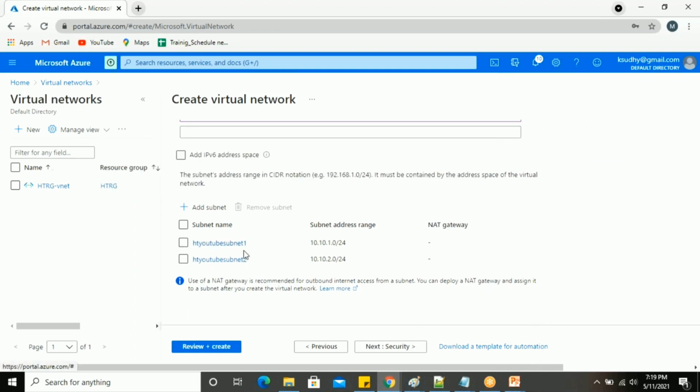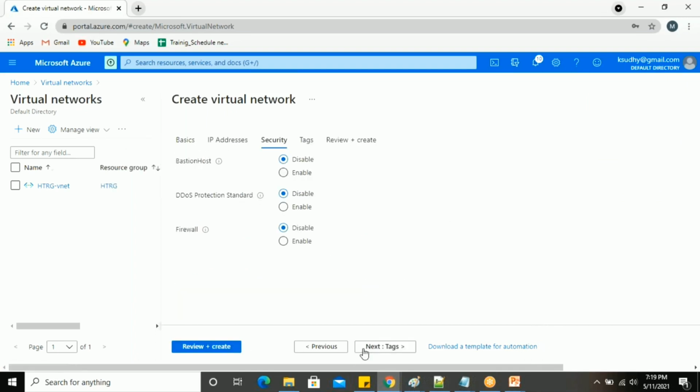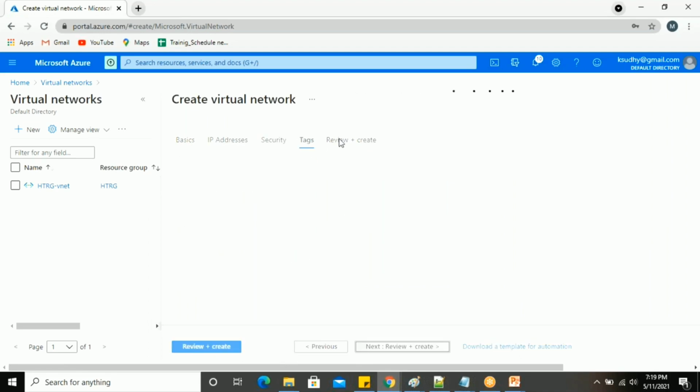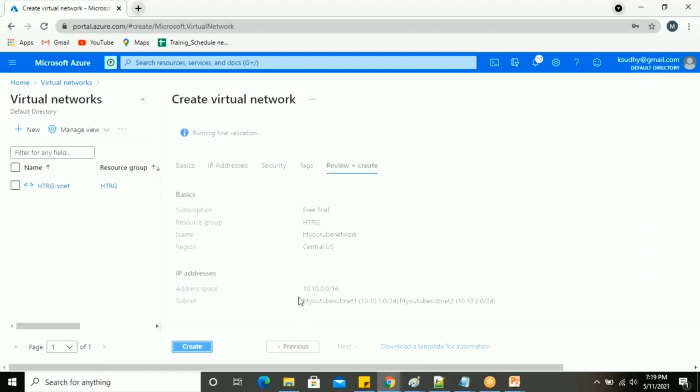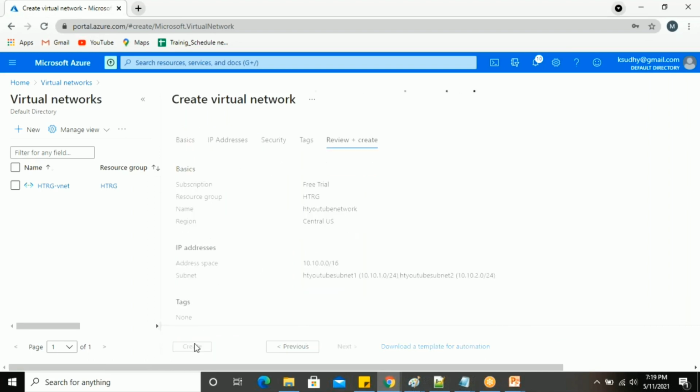So 2 subnets are successfully created, and next we have security options such as Bastion, DDoS protection and firewall. If you want to enable these, you can enable them, or if you don't need them, you can go with the disabled mode. Next, tags, and finally review and create your virtual network. After reviewing, validation passed. Let me create the VNet here.